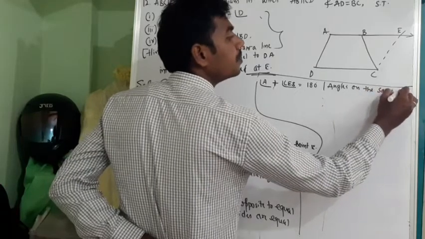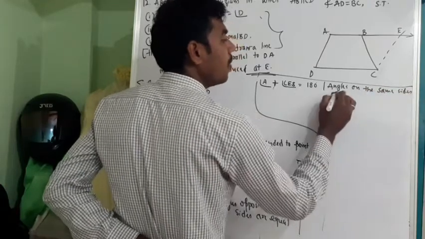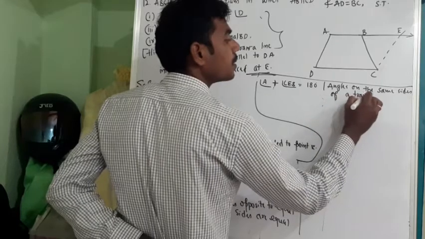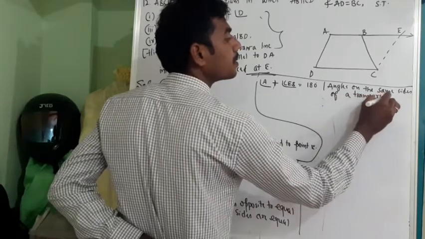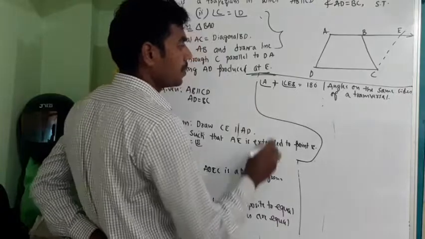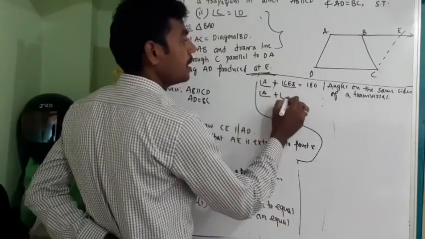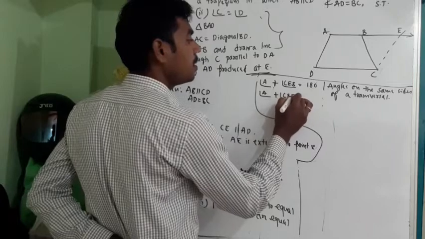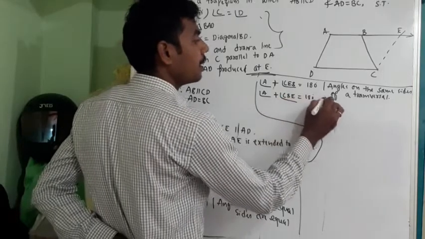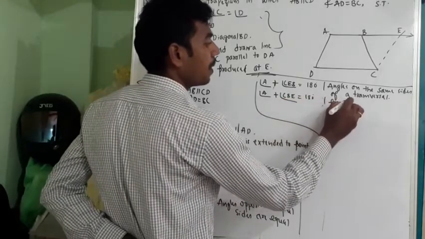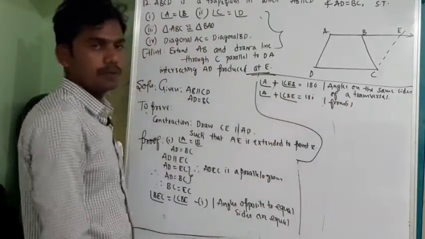Okay. So this I can replace with angle A plus angle CBE is equal to 180 degree. This is from 1 because CEB is equal to CBE.